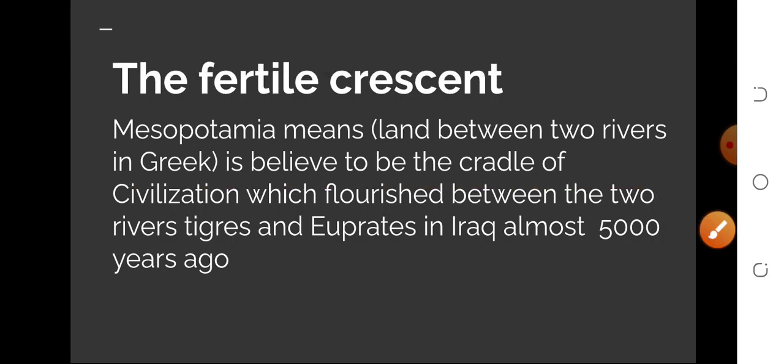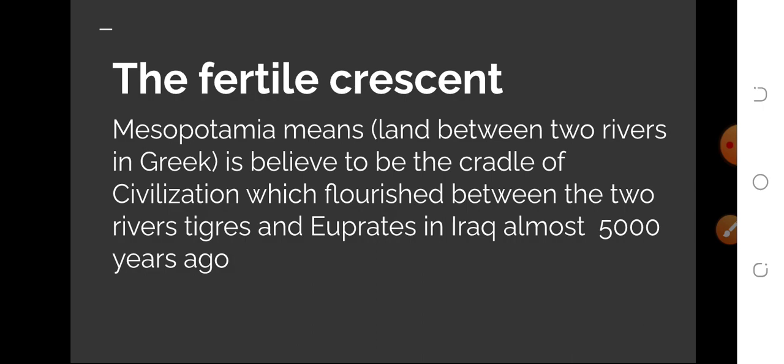In this slide, we understood the meaning of Mesopotamia: very simply, land between two rivers, and it is believed to be the cradle of civilization. If anyone asks which civilization is the cradle of civilization, we can simply say Mesopotamia.